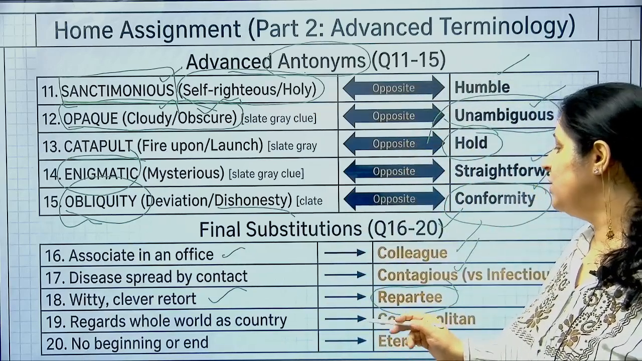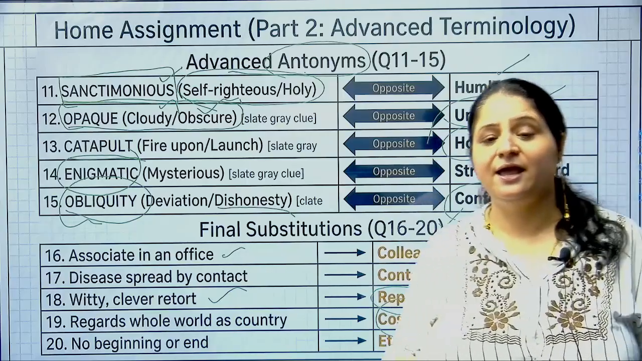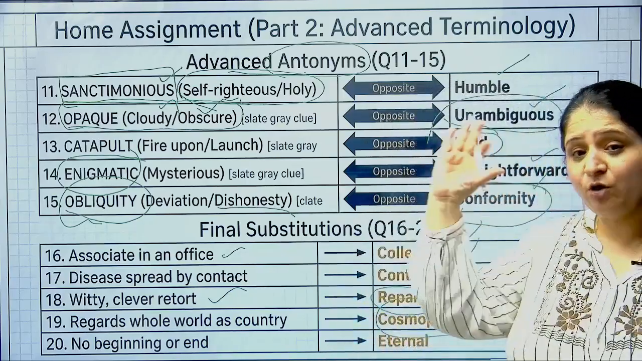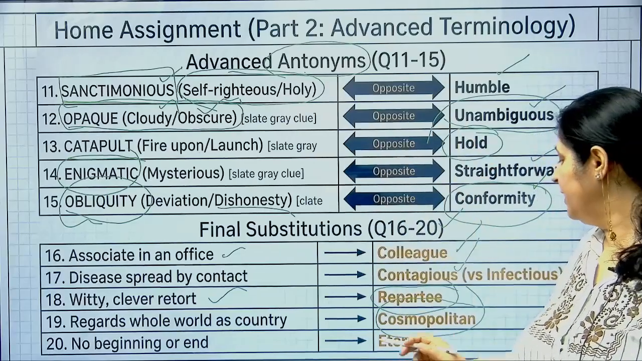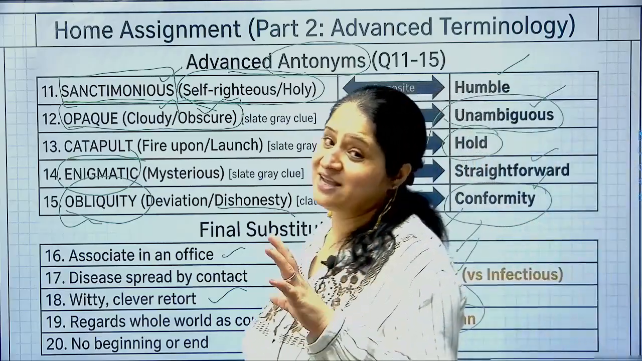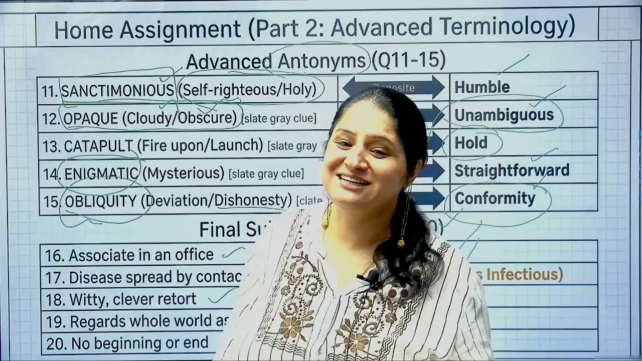Regards the whole world as a country, one who considers the whole world his own country, he is called a cosmopolitan, right? Cosmos, he considers the whole cosmos his own, so cosmopolitan. And no beginning or end, something that doesn't have a beginning, something that doesn't have an end, which in Hindi we call amar, so that means eternal, right?